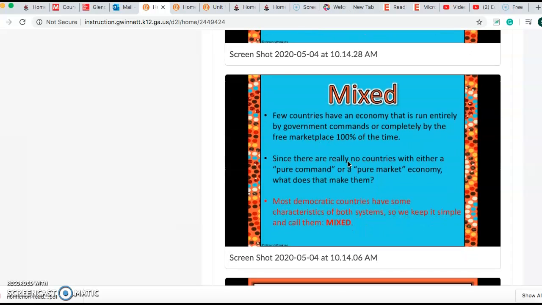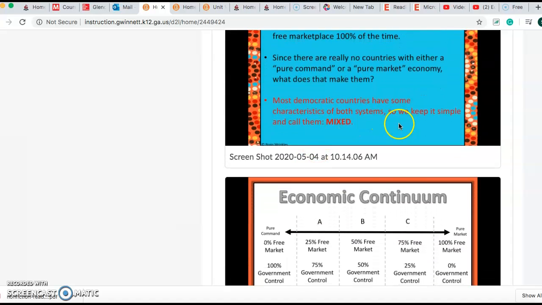So, what is a mixed economy? Well, few countries have an economy that is run entirely by government commands, and few of them are also completely free. So they're mostly in the mixed range, okay? Since there are really no countries with either a pure command or pure market economy, what does that mean? Well, it means that most democratic countries have both systems mixed together, and so they're mixed.